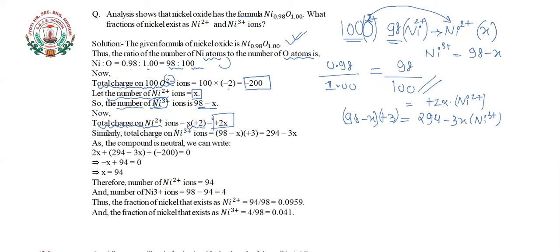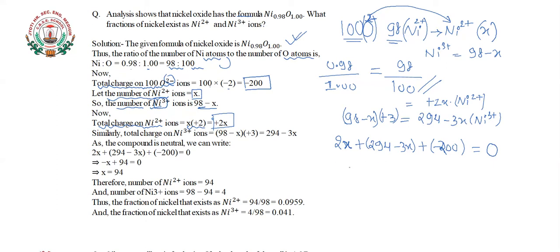Then, as we know that an ionic compound is always neutral, 2X plus 294 minus 3X plus minus 200, the charge of the oxygen ions, will all sum up to 0 only.